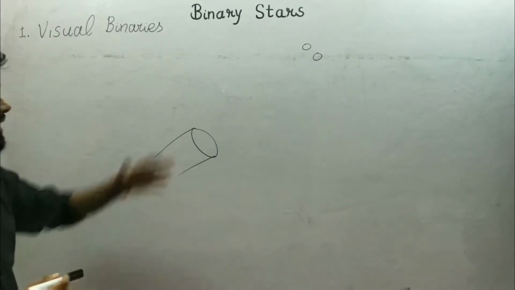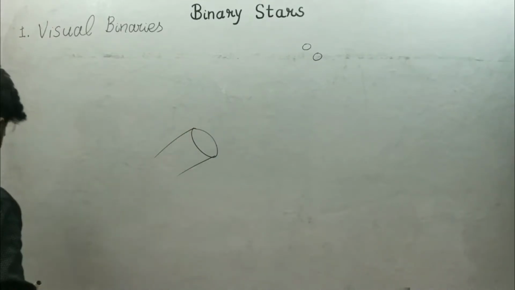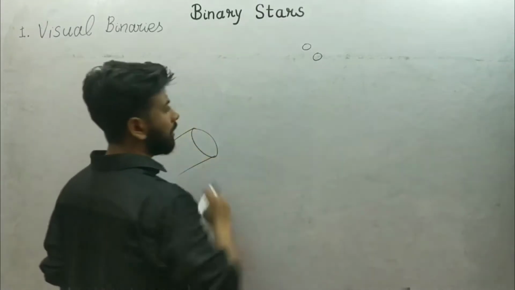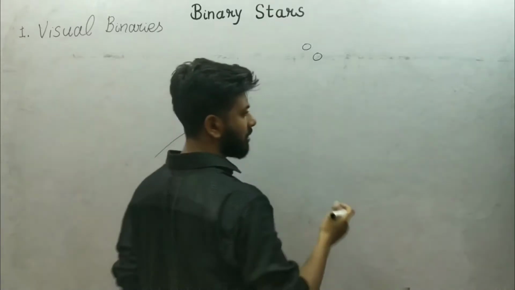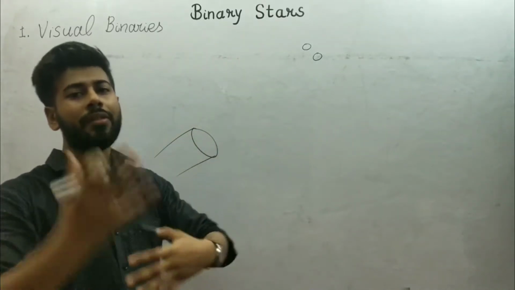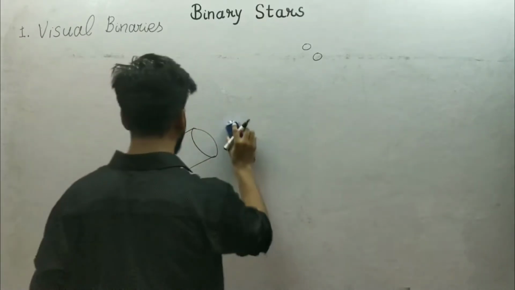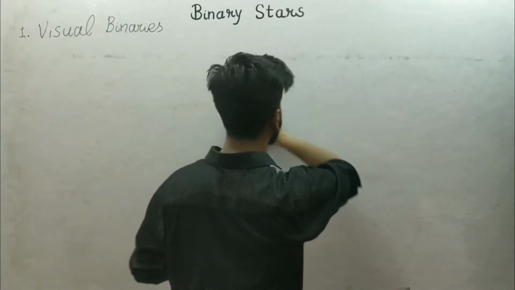So let's discuss how stars revolve around each other. We can start by considering the case of mutual gravitational attraction first. So let's understand what mutual gravitational attraction is.